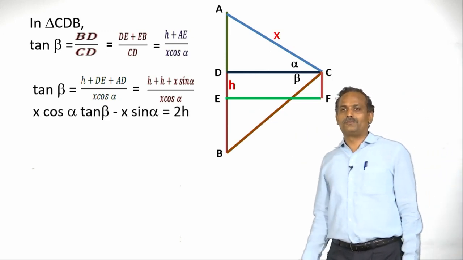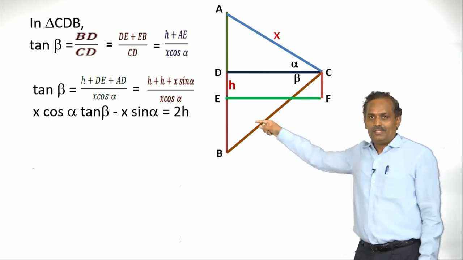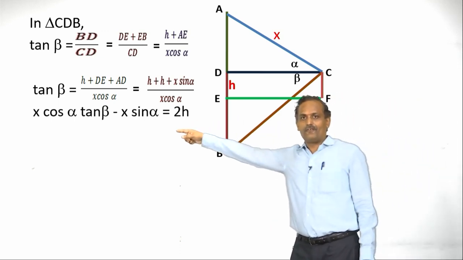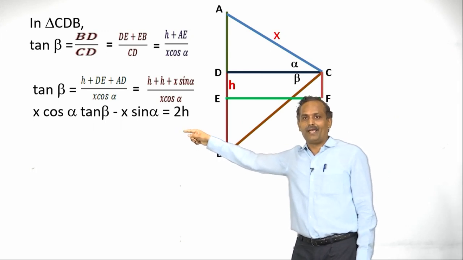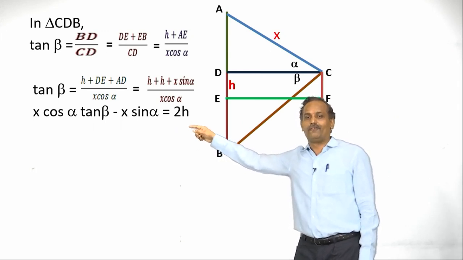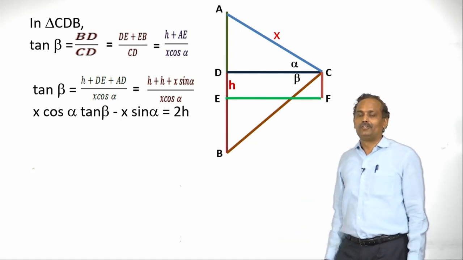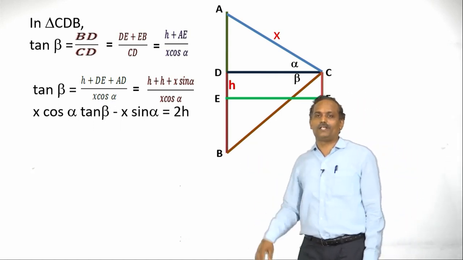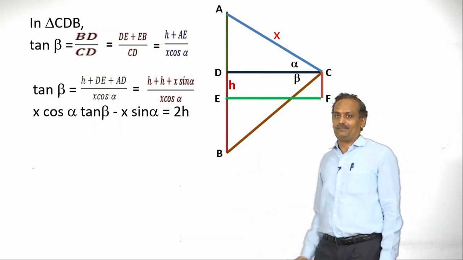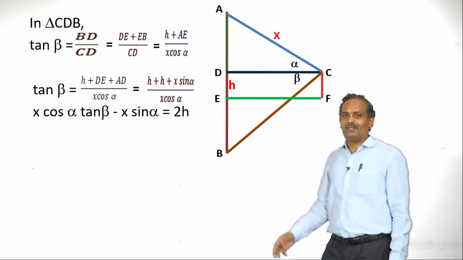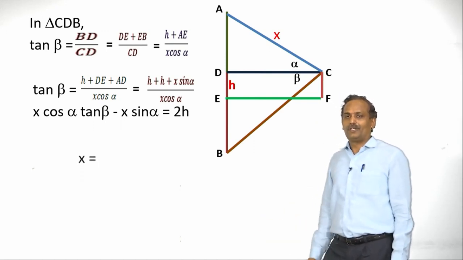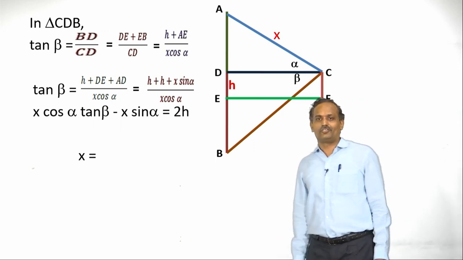Now let us cross multiply these things. So x cos alpha tan beta minus x sin alpha is equal to 2h. We have taken x sin alpha to the left side. Now let us rearrange it and take x as common.